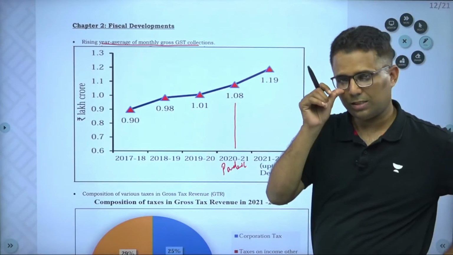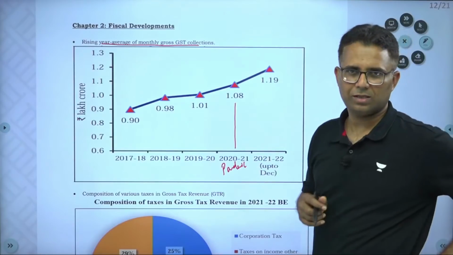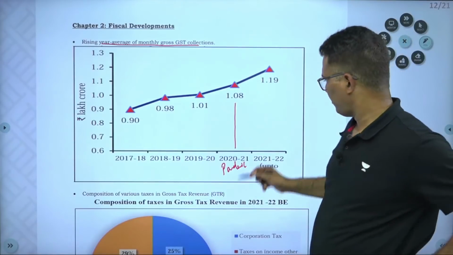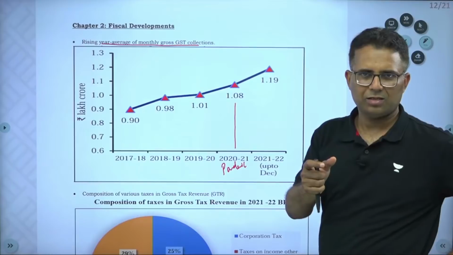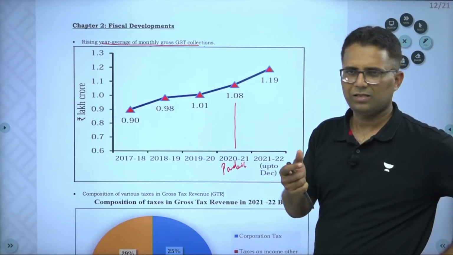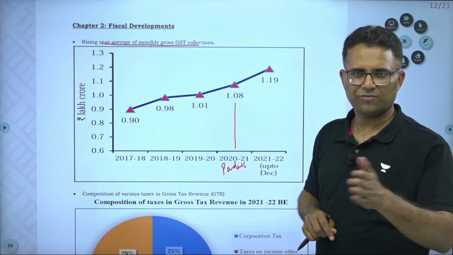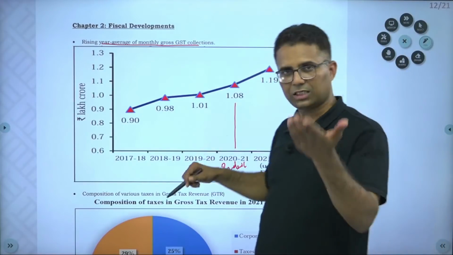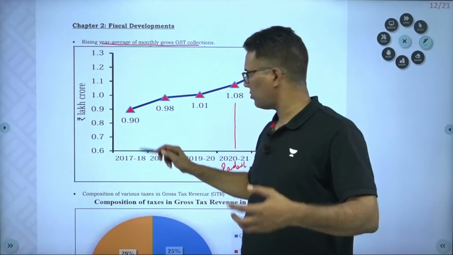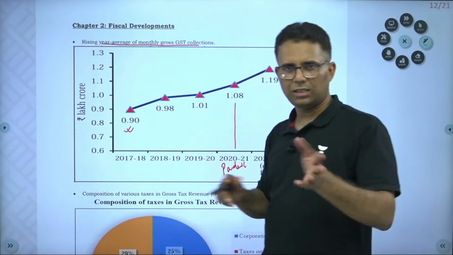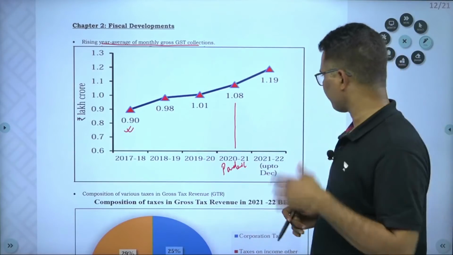That is a very important, very good achievement. So, even with the pandemic, the monthly average of GST right now is around 1.19 lakh. So, almost every year we are getting this. When GST was implemented, our monthly GST collection was this, and this GST is both center and state combined.